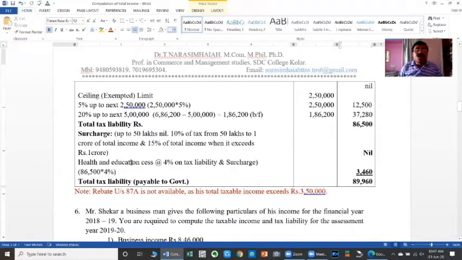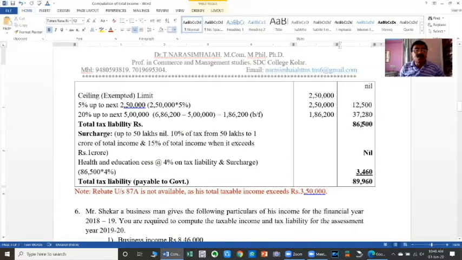So then you have to levy health and educational cess. Levy of health and educational cess is compulsory. Whether the surcharge may be there or may not be there, we have to charge the cess here. The cess is fixed at 4% of tax. The cess is to be calculated on the total tax liability and surcharge. But here surcharge is nil because the total income is less than 50 lakhs, and therefore total tax liability is only 86,500.